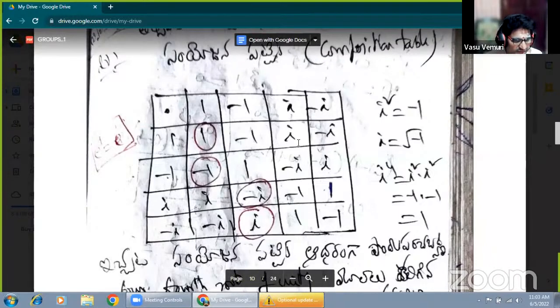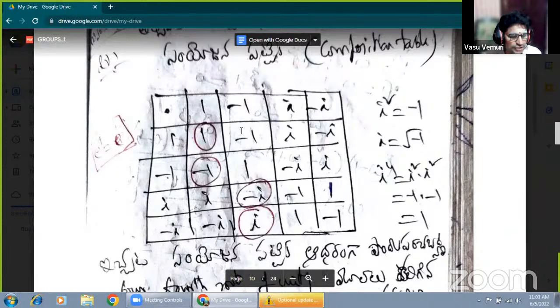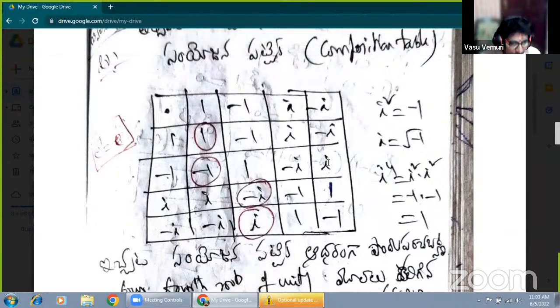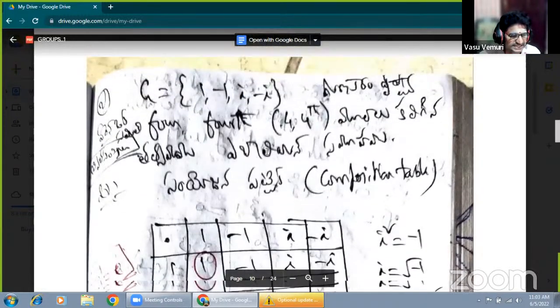Okay, 1, minus 1, i, minus i. So you just have to observe. Any outside element would be there, but here there is no outside element. So that's why all the postulates must be satisfied. Now, just observe the given set.